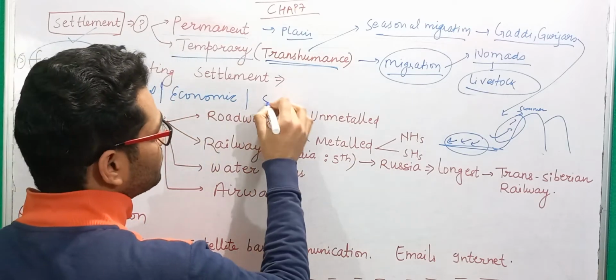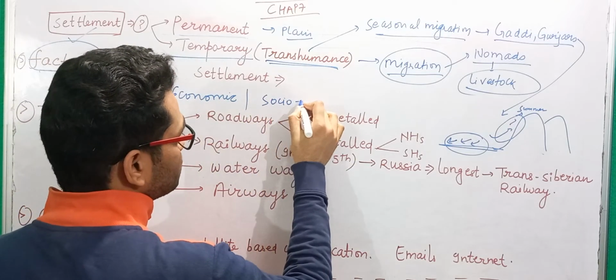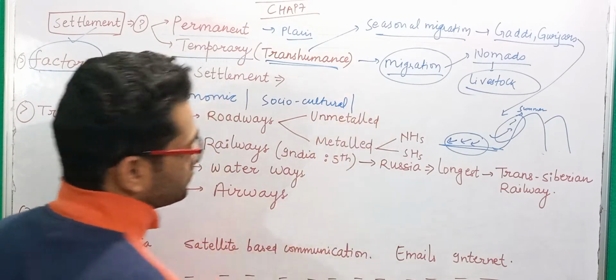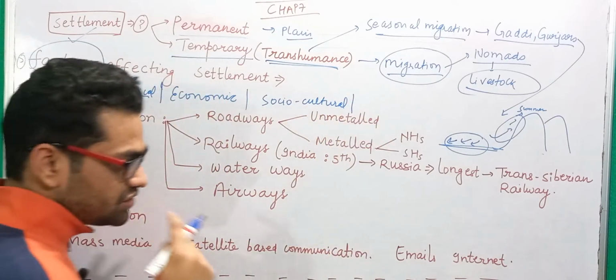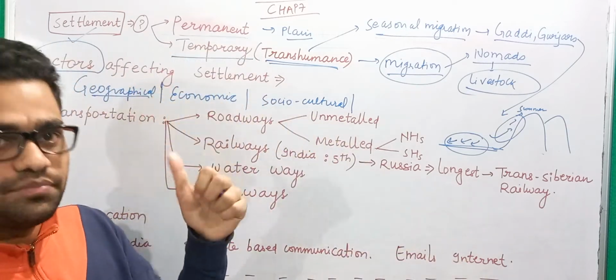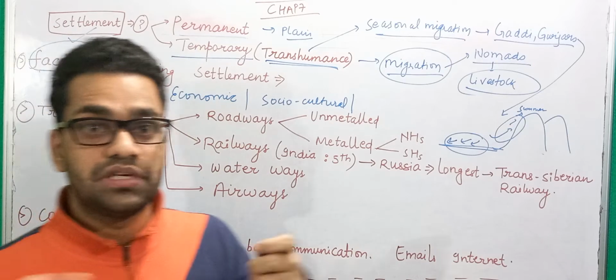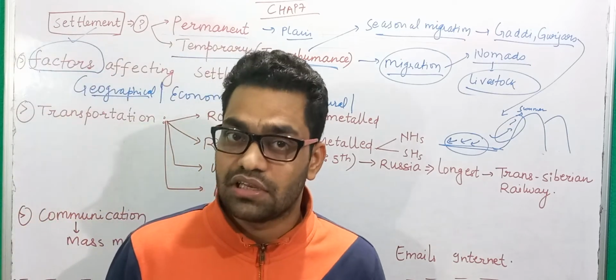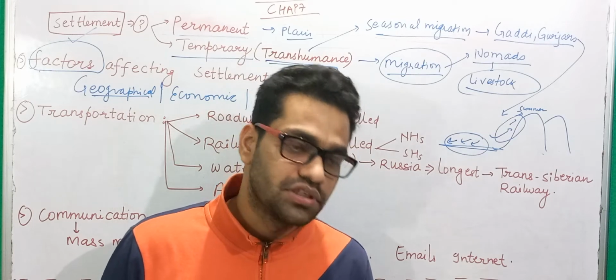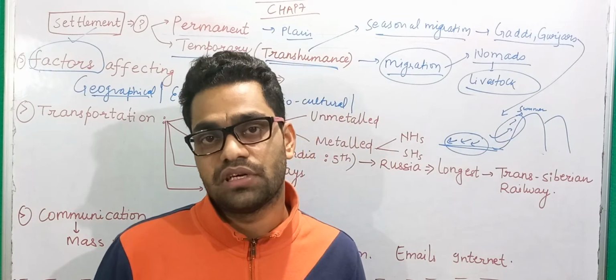Then you also have some socio-cultural factors. What does it mean when I say socio-cultural factors? There are some cities which are not geographically very important, not very economically significant, but still a large number of people live there. Why is that? This is because these areas hold some cultural values.